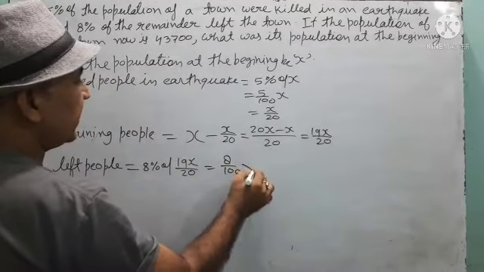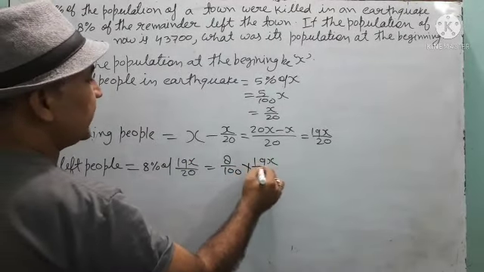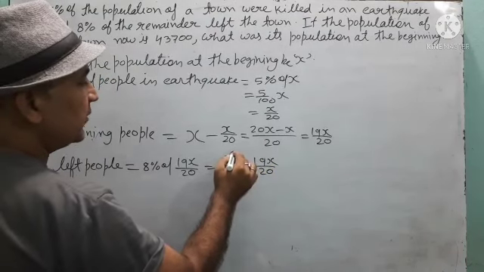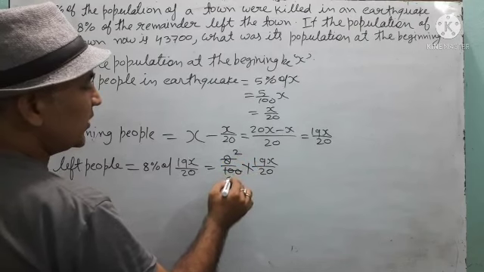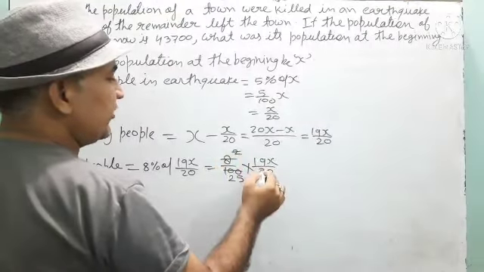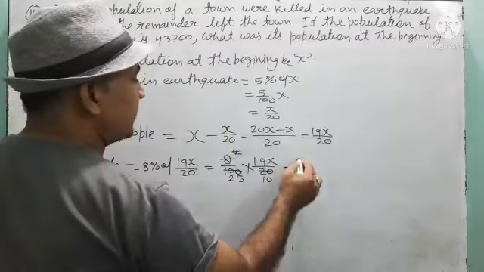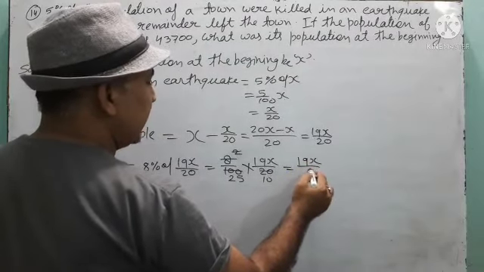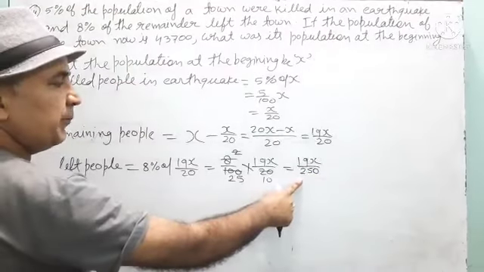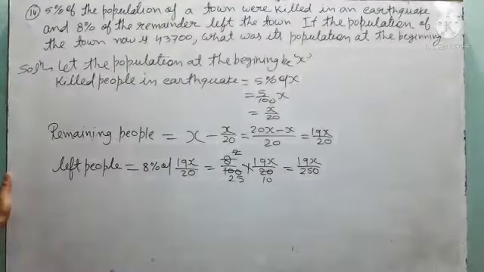This will be 8 upon 100 into 19x upon 20. Dividing 8 by 2 gives 4, dividing 100 by 25 gives 4, dividing 20 by 10 gives 2. That means 19x upon 250. These many people had left the town.